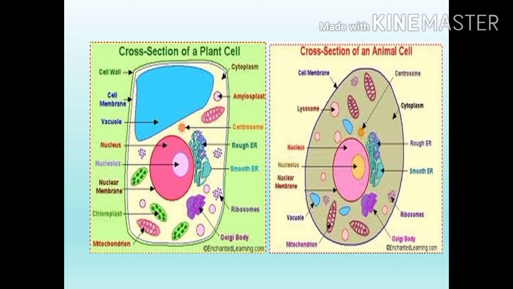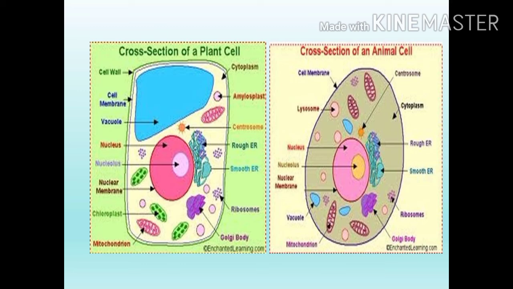Then cytoplasm. Vacuoles: a big vacuole is seen in the plant cell. In the animal cell, the vacuoles are very small, the blue color, very small. Then the nucleus. The nucleus is found in the center of the cell. That is almost the same. Around the nucleus is the endoplasmic reticulum. Then the nuclear membrane. In both plant and animal cells, the nuclear membrane is there.